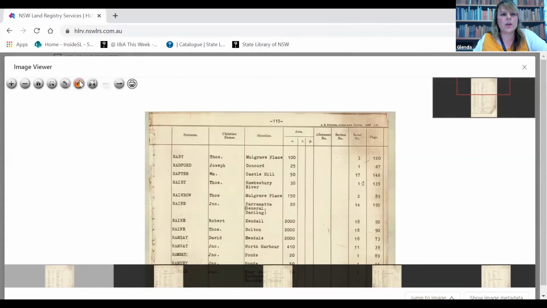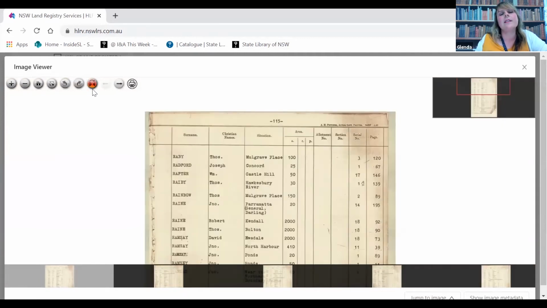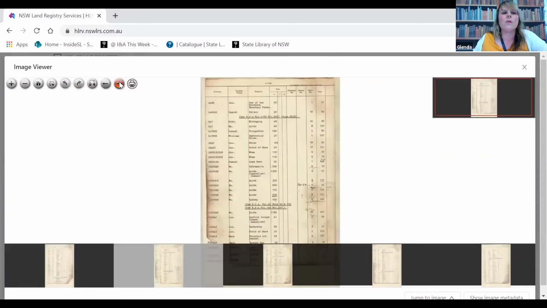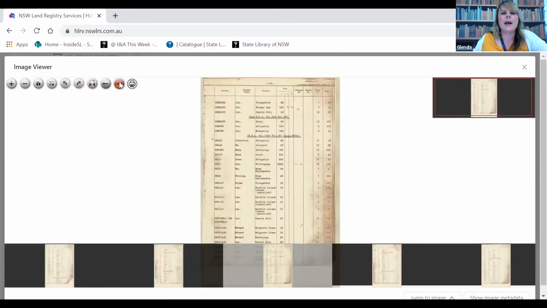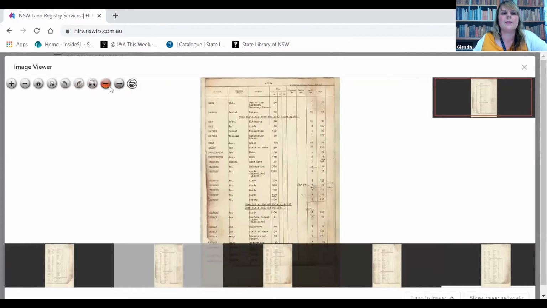We can also rotate the image, because sometimes things are written on the side of documents. So instead of craning your head, you just turn the document around. And we can also go forward to the next page, and we can go backwards as well using these buttons up here. Now, for documents that you can print from, we've got the print button there.